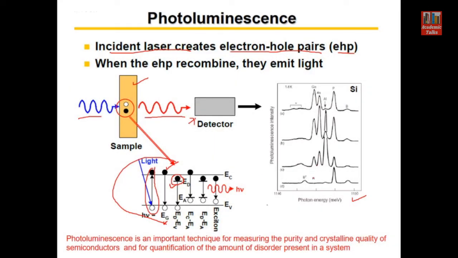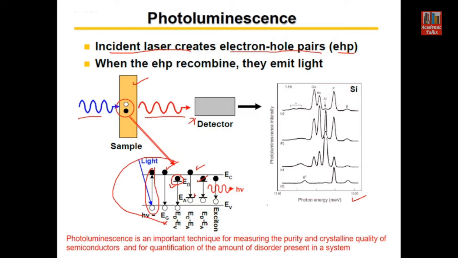So we have to see here in the absorption spectrum, if the energy of the emitted signal is less than the band gap, it means there is a possibility that the transition taking place is from the donor level to the valence band, or from the conduction band to the acceptor level, or from the donor level to the acceptor level, meaning Ed minus Ea, and this energy has been emitted. So these kinds of transitions are taking place.